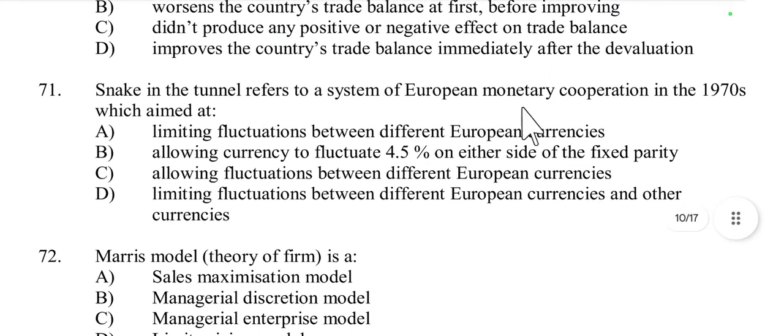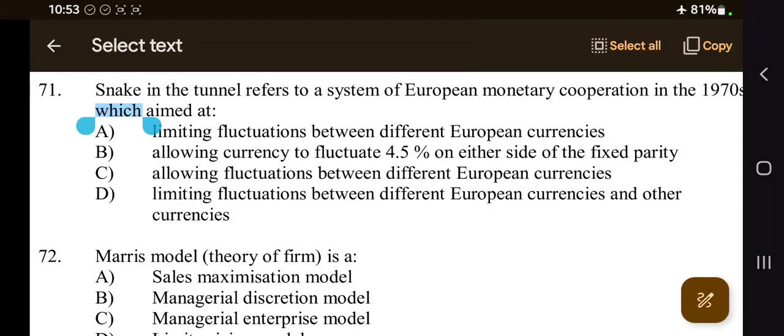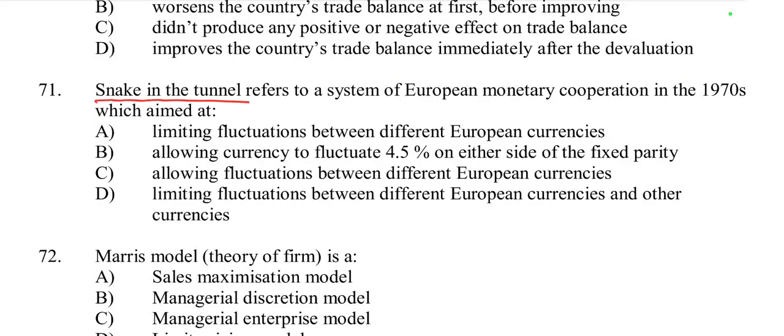Then question number 71. Snake in the tunnel refers to a system of European monetary cooperation in the 1970s which aimed at... So snake in the tunnel, what does it refer to?